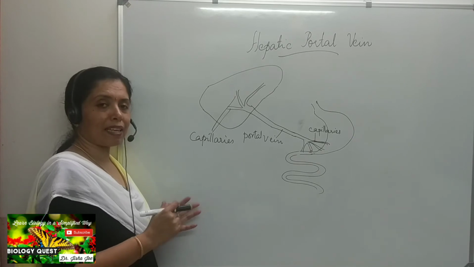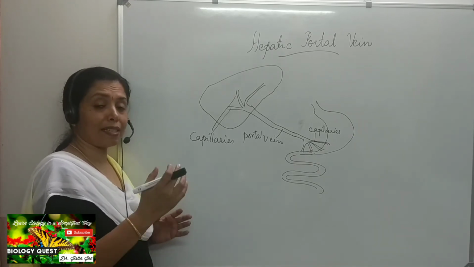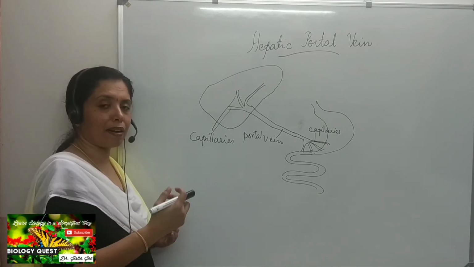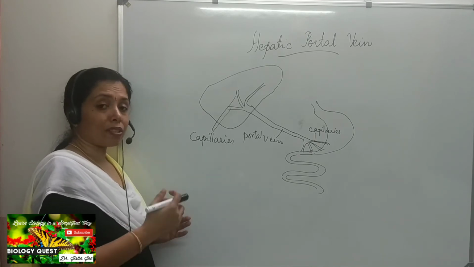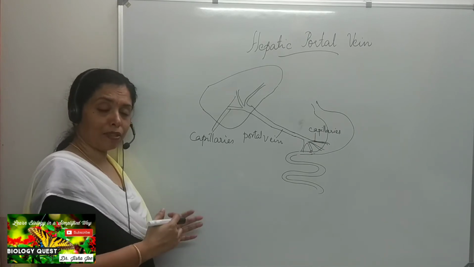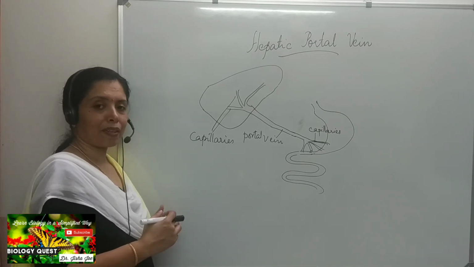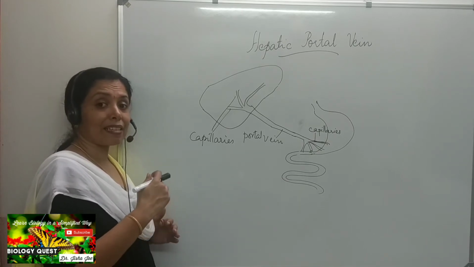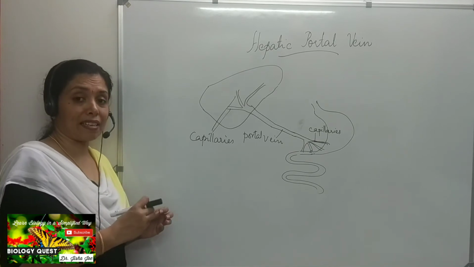Similarly, if we take the case of the kidney, always remember, it is the artery that provides oxygenated blood to any organ in our body. So the artery that carries oxygenated blood to the kidney is the renal artery, and the blood vessel that carries deoxygenated blood from the kidney is the renal vein.